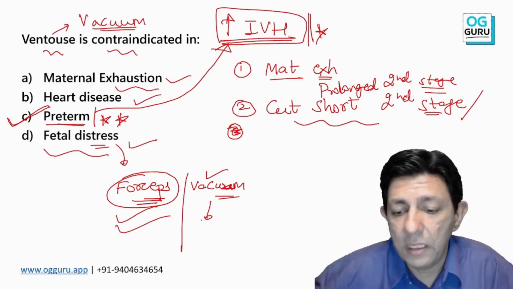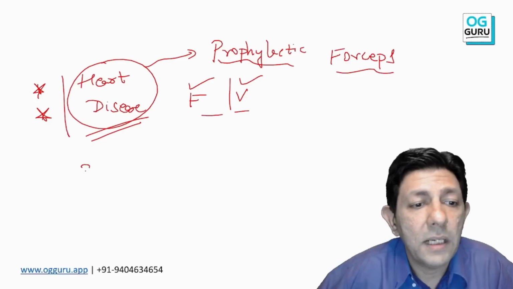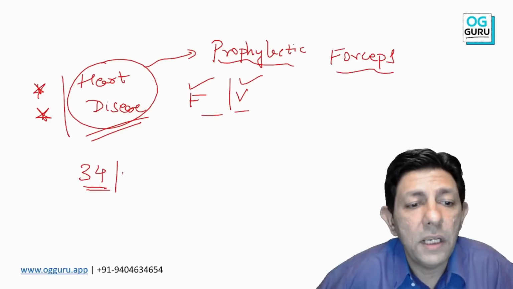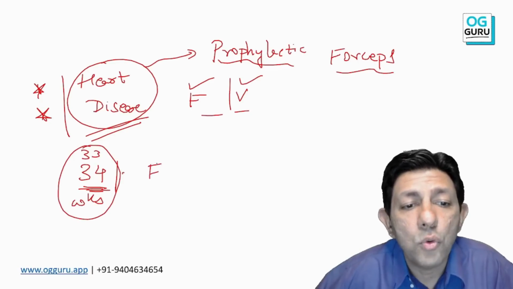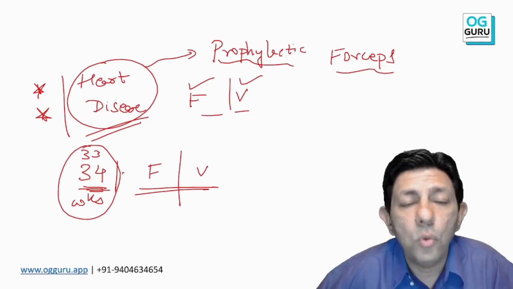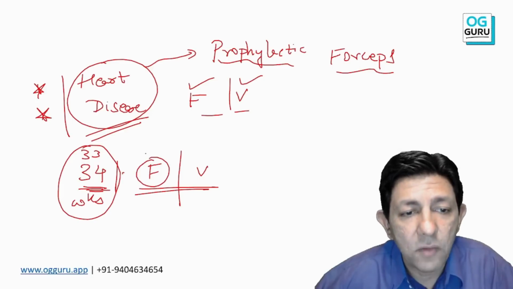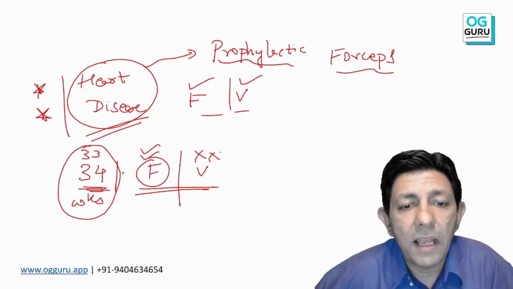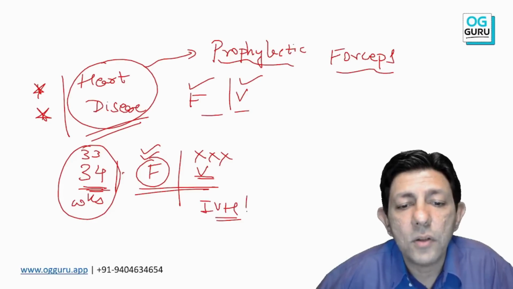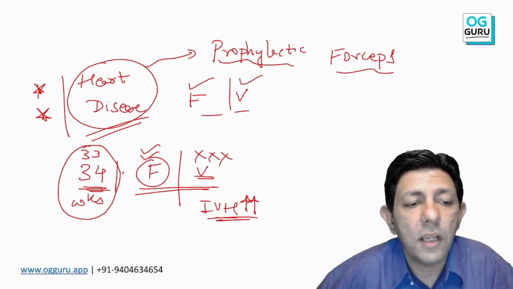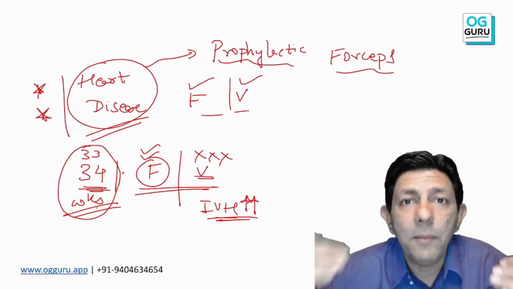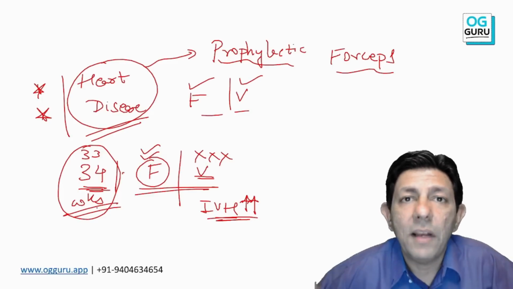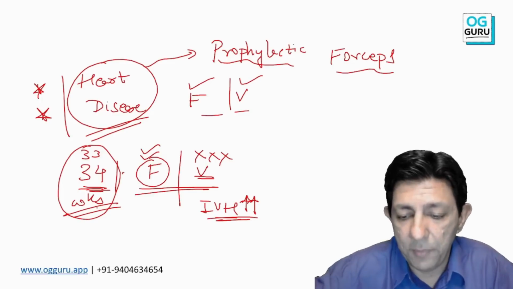So please remember this, student: if in the question paper they tell you that the patient is only 33, 34 weeks of pregnancy, and you have to choose between the two instruments, yes, sir, forceps is okay. Vacuum is absolutely contraindicated because of the increased risk of intraventricular hemorrhage. Preterm babies are anyway more prone to intraventricular hemorrhage, and vacuum will cause more.